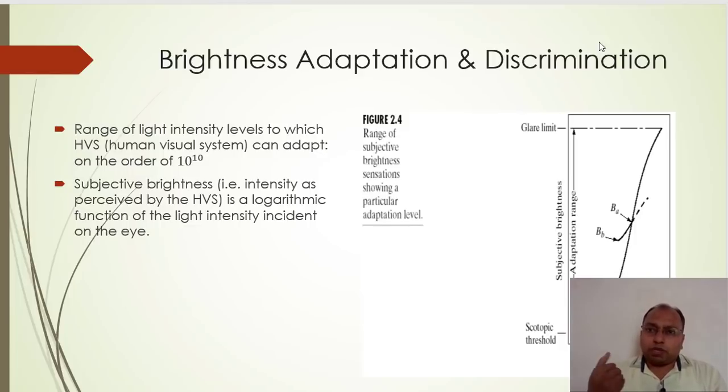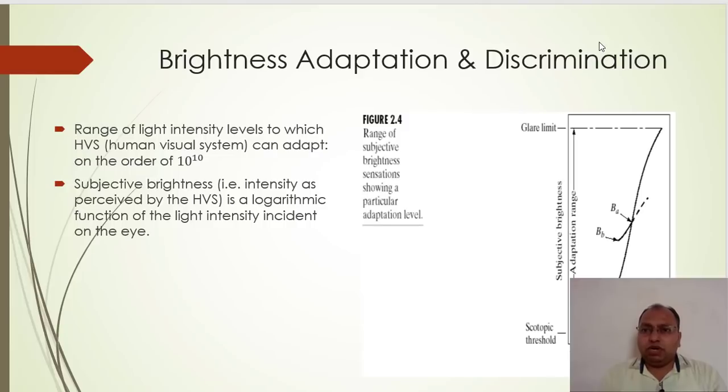Based on that, how the human eye is going to accept or distinguish between the different intensity levels whenever we present the result after performing different digital image processing. That is the main motto behind understanding this brightness adaptation and discrimination.